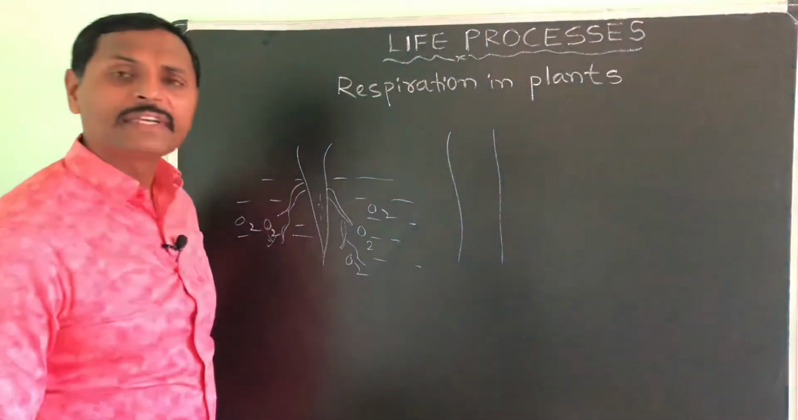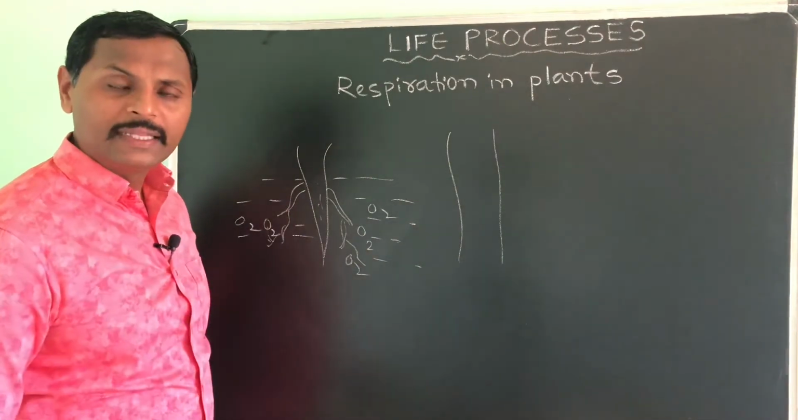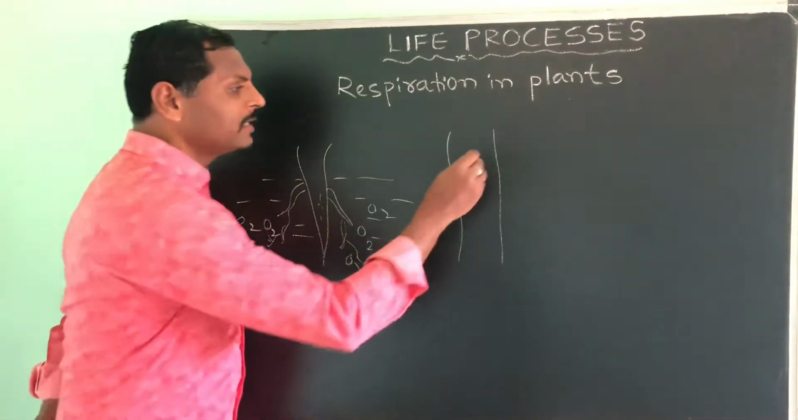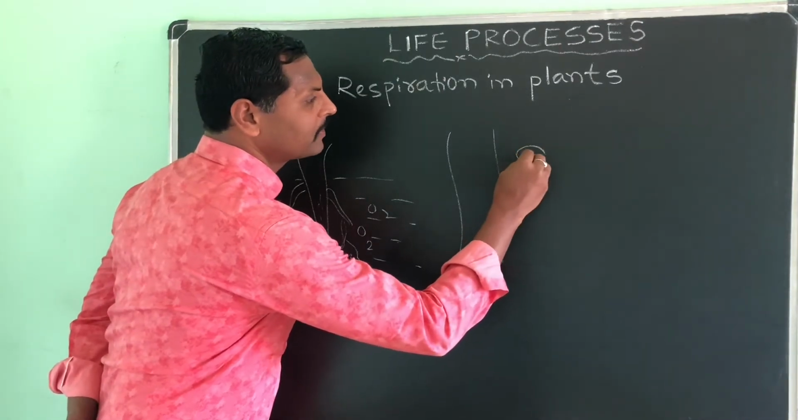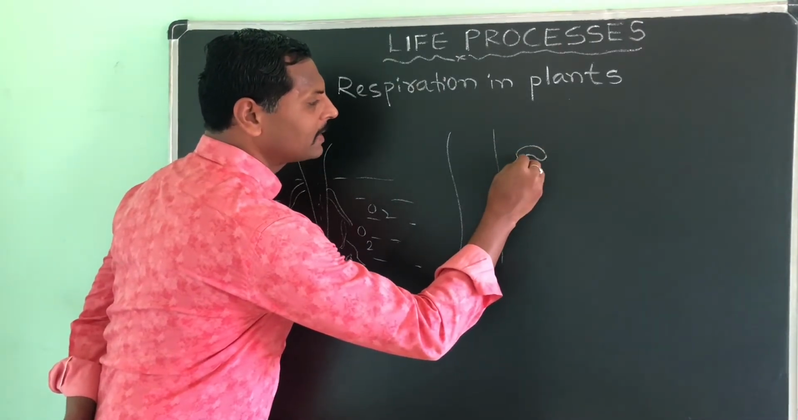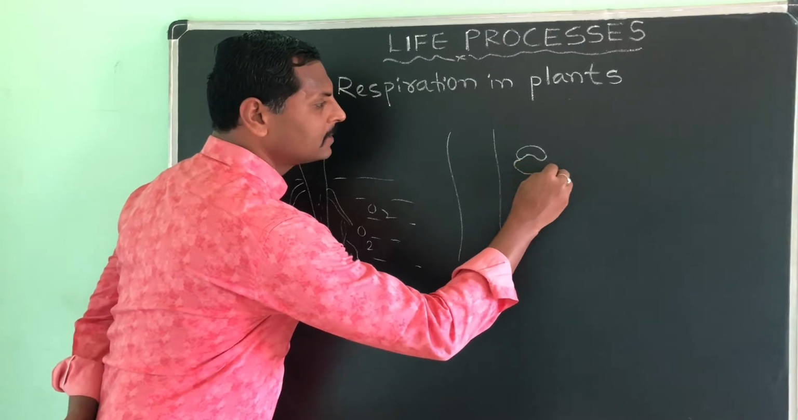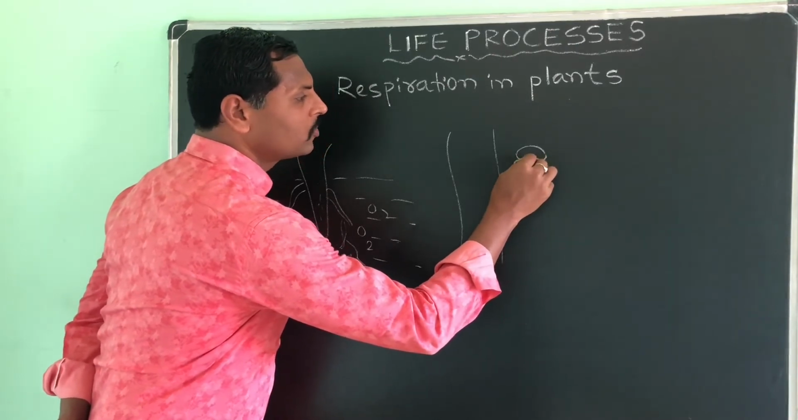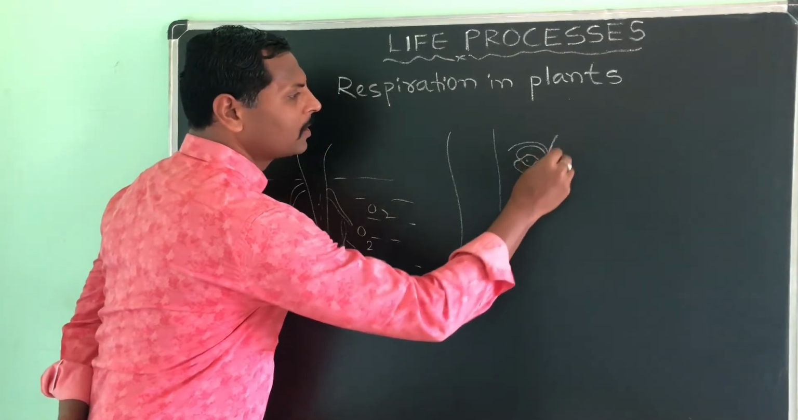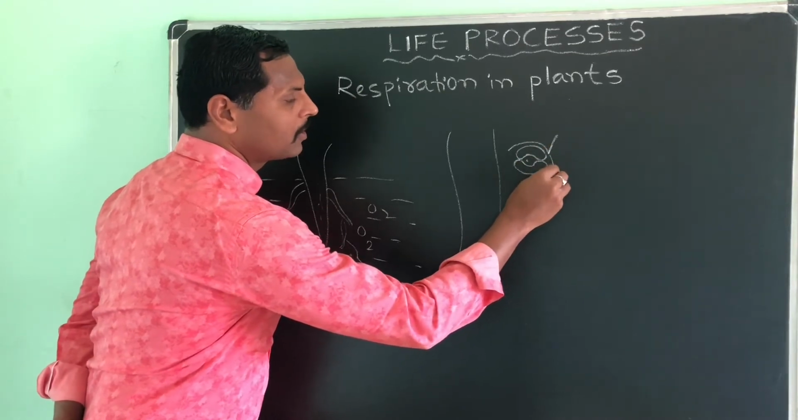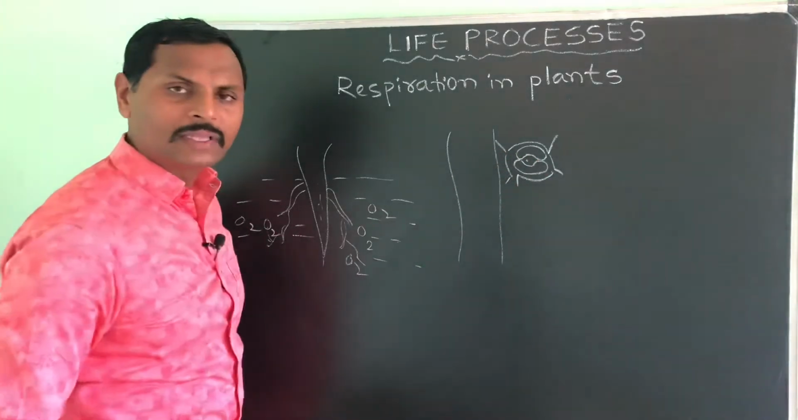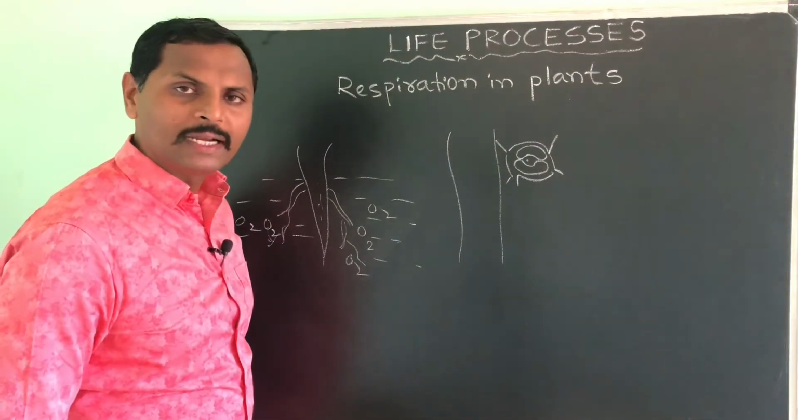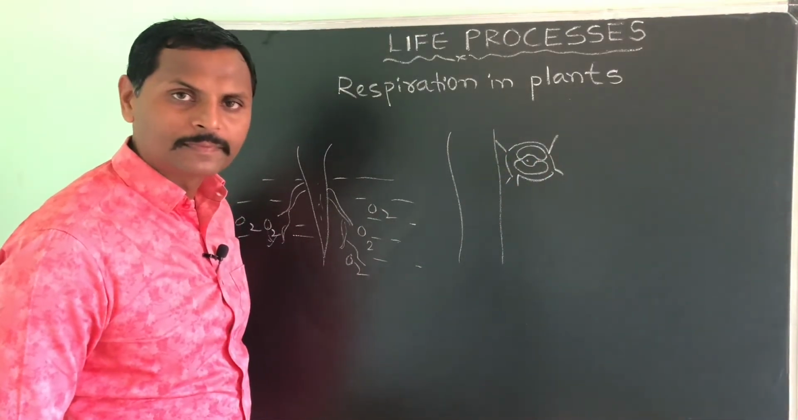If it is a soft stem, a small tree, then there is a soft stem. There you will see this type of structures that we have already studied, and this is called stomata. Through this stomatal pore, the soft stem will respire and give out the carbon dioxide and water vapors also.